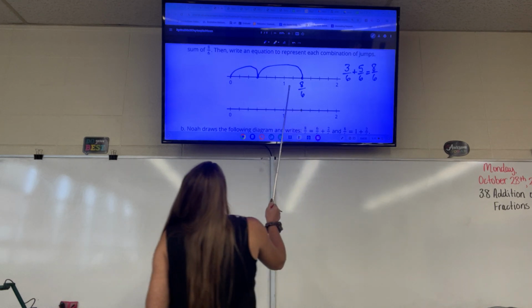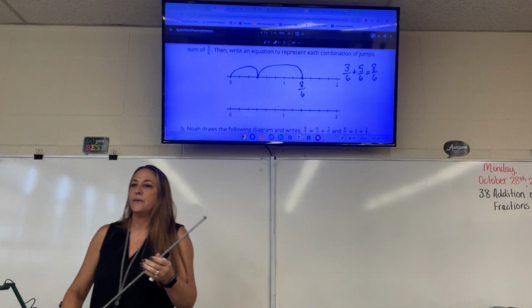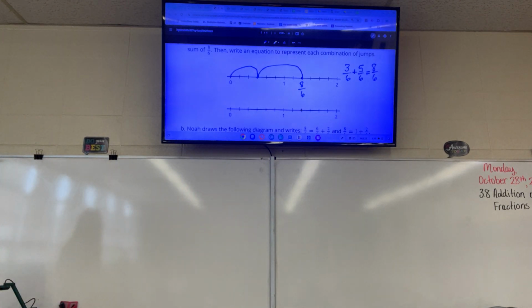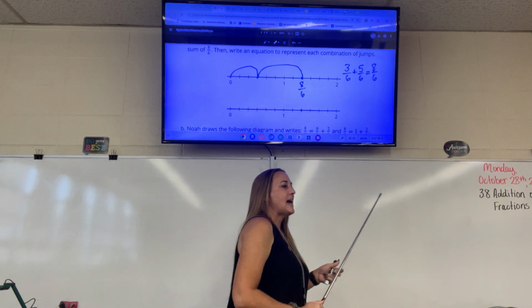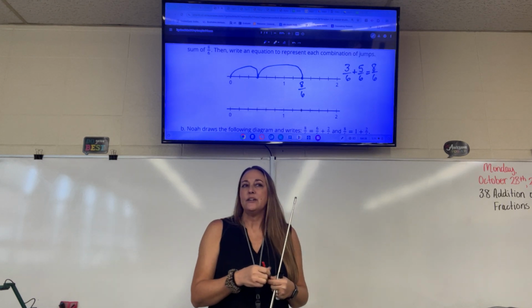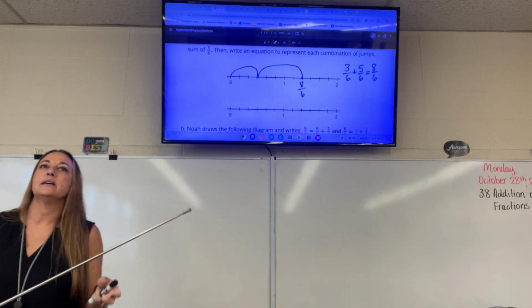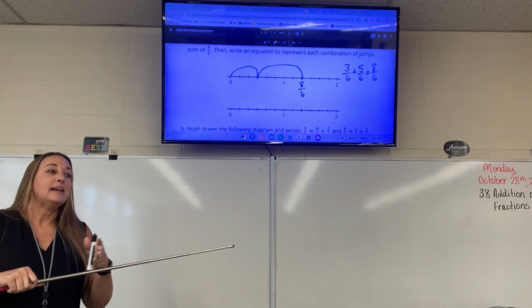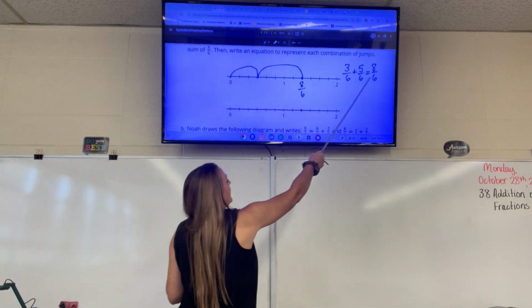Okay, so what do you notice about this equation that we just wrote? Jackson, what do you notice? Tell me about the denominators first. What do you notice about the denominators? They stay the same, yes. So the denominators are the size of the pieces. They don't change just because we're doing jumps, right? The number line is split up and they don't change size. So the denominators stay the same.